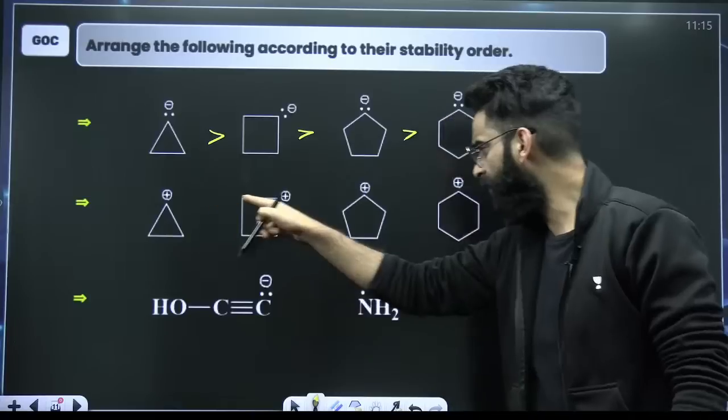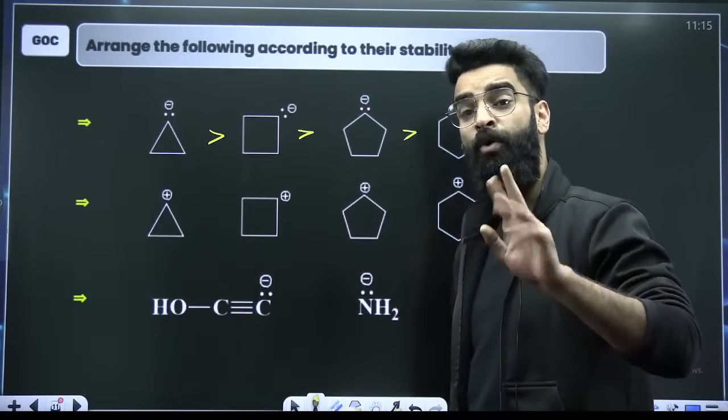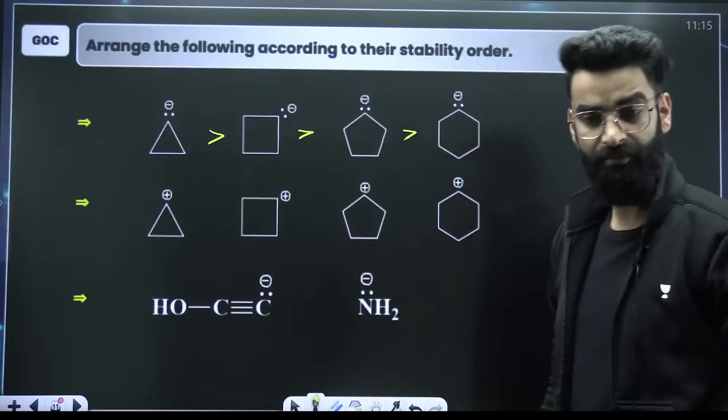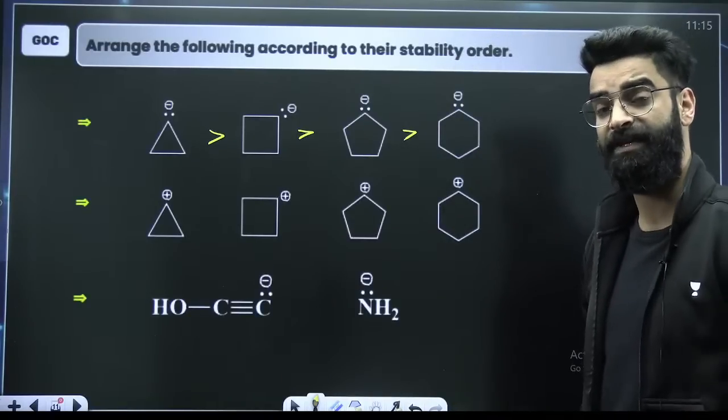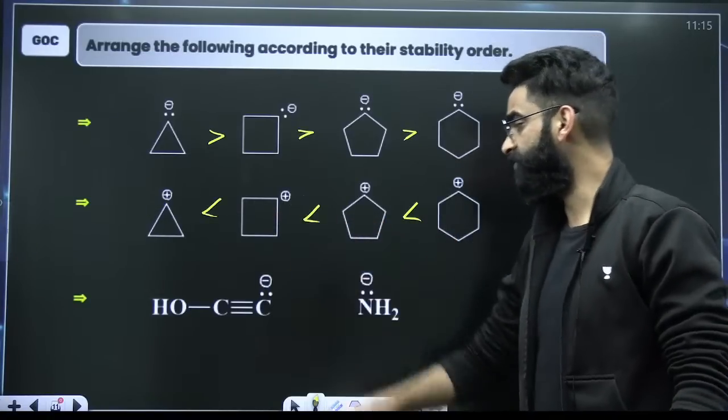Correct? Now you have got the positive charge everywhere. Positive charge is more stable on less electronegative. Which one is less electronegative? The last one. At the last one, the positive charge is going to be more stable.